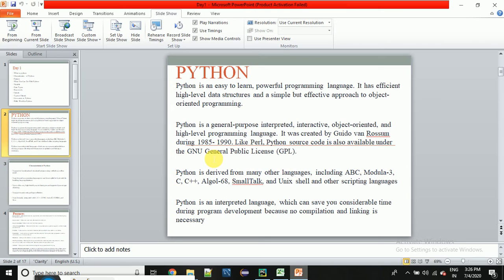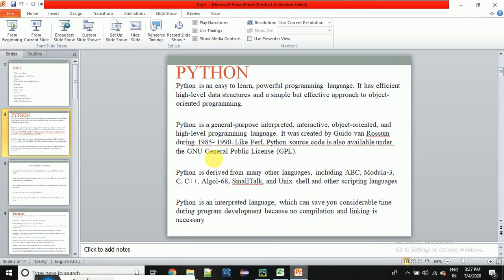It has efficient high level data structures, and these theory points you can see on my screen, but the simple point is Python is a programming language, and now we are ready. We know what we can do with Python. If we want to perform some task from our computer, then there is something by which we can do that. That is a programming language, and Python is that language.